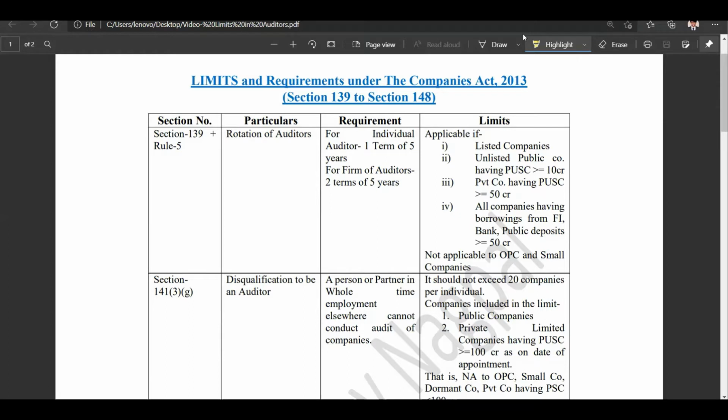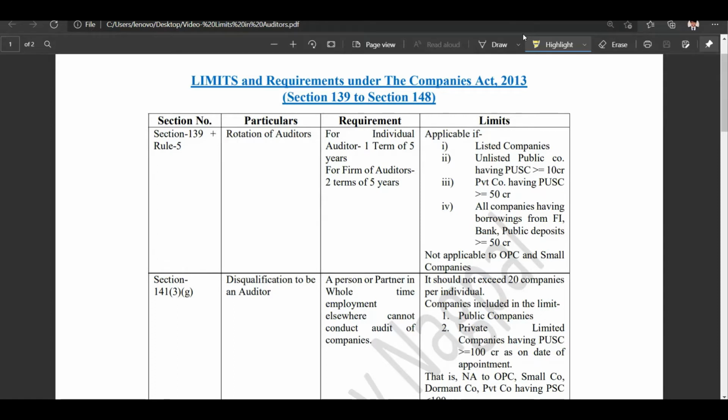In today's session, we are going to continue our revision of important limits under the Companies Act 2013. In the previous session, we covered important limits from section number 149 to section number 203, and you can watch it by clicking on the i button above.